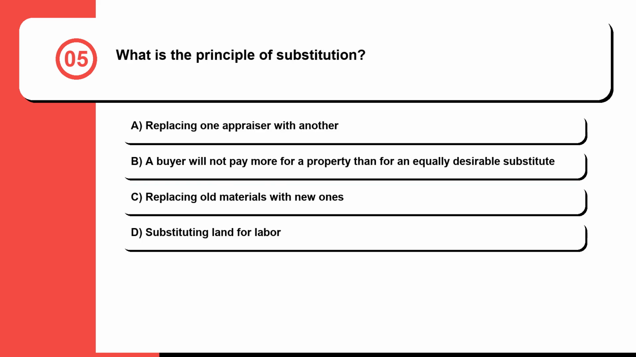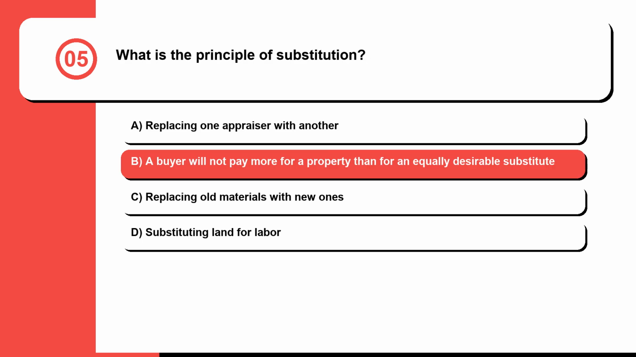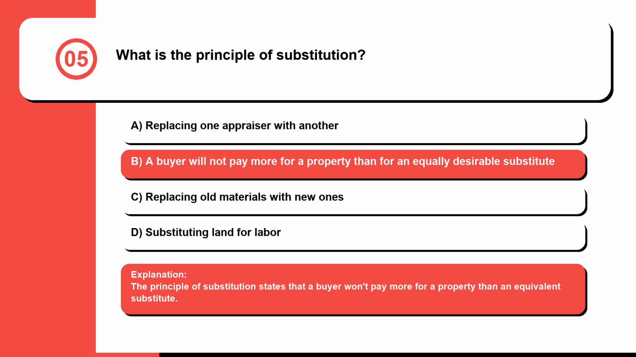Question 5. What is the principle of substitution? A. Replacing one appraiser with another. B. A buyer will not pay more for a property than for an equally desirable substitute. C. Replacing old materials with new ones. Or D. Substituting land for labor. The correct answer is B. A buyer will not pay more for a property than for an equally desirable substitute. The principle of substitution states that a buyer won't pay more for a property than an equivalent substitute.